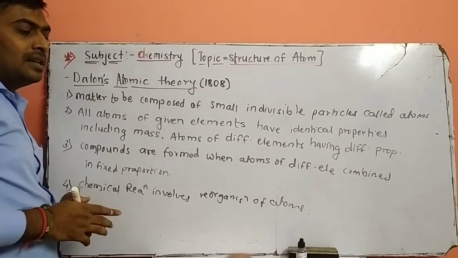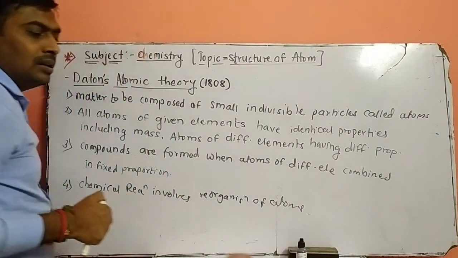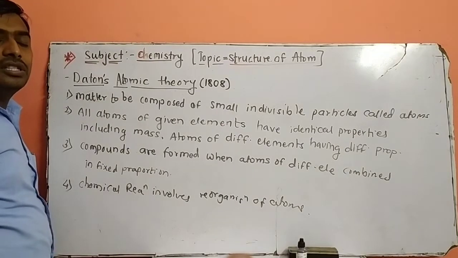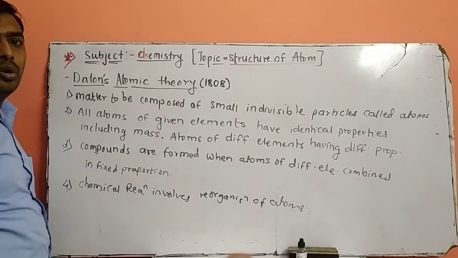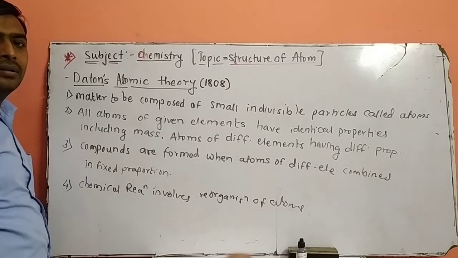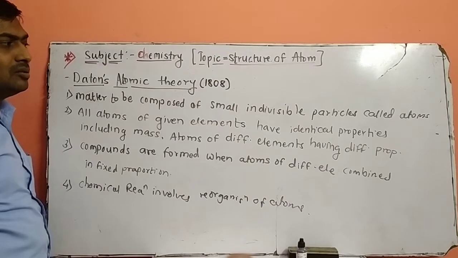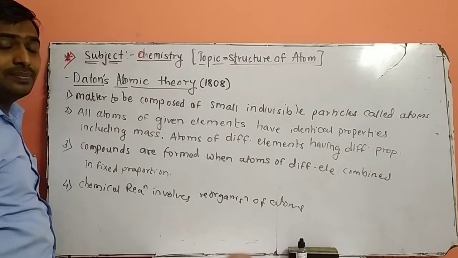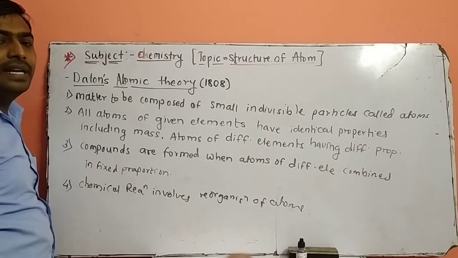After Dalton, J.J. Thomson comes into the role, and gives the electronic charges, or the charges present in an atom. After J.J. Thomson, Rutherford comes into the role, but there are some drawbacks observed in the Rutherford atomic model, so the next scientist, Niels Bohr, gives the successive classification of atoms. So there are n number of scientists who explain the structure and the model of an atom. We'll discuss one by one.